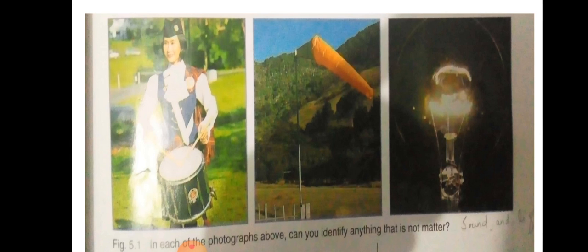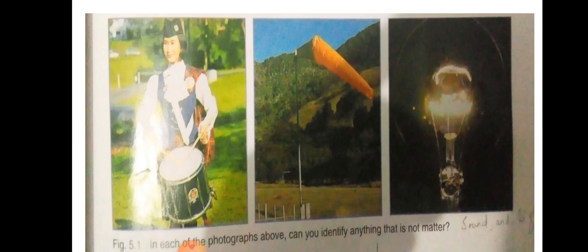Now there is a picture given in which they ask: in each of the photographs above, can you identify anything that is not matter? So, now focus on the first picture. There is a girl. The girl is living matter. The drum is non-living matter. But the sound produced by the drum is not matter. As sound does not occupy any volume and has no mass, sound is not matter.